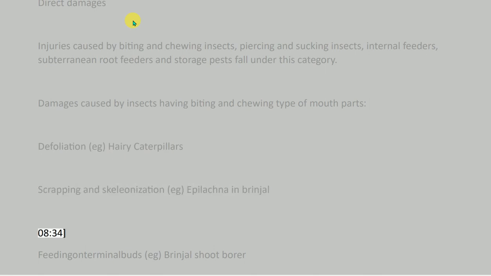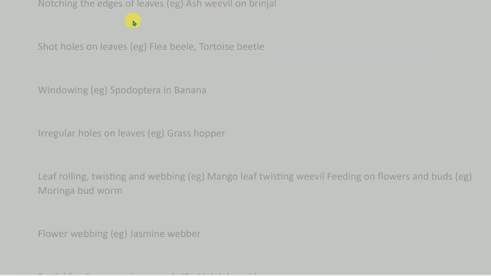Epilachna in brinjal; feeding on terminal buds, e.g. brinjal shoot borer; notching the edges of leaves, e.g. ash weevil on brinjal; shot holes on leaves, e.g. flea beetle, tortoise beetle; windowing, e.g. Spodoptera in banana; irregular holes on leaves, e.g. grasshopper; leaf rolling, twisting and webbing, e.g. mango leaf twisting weevil;